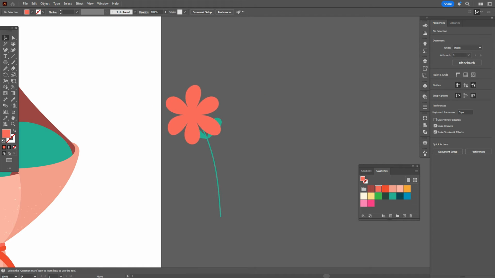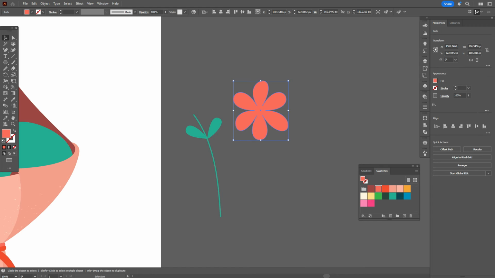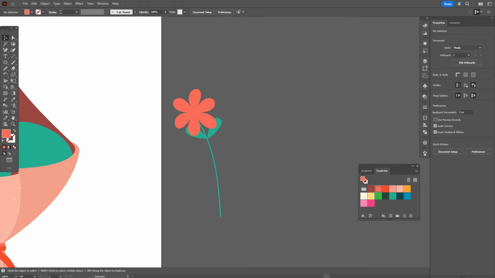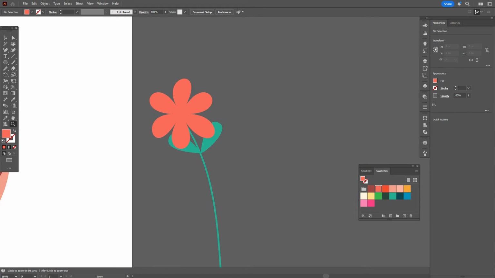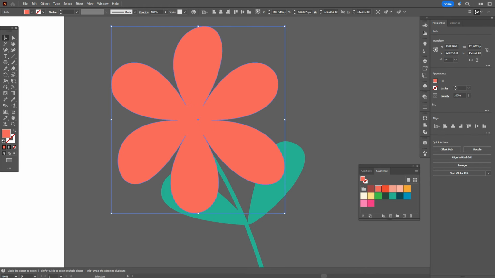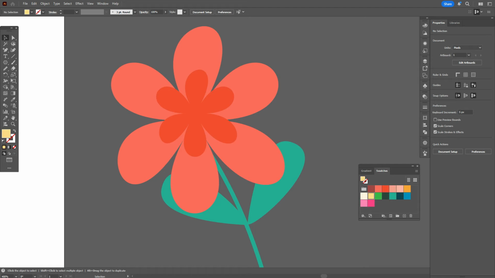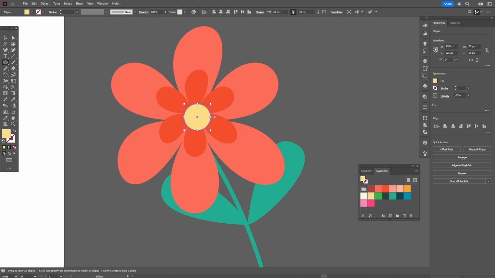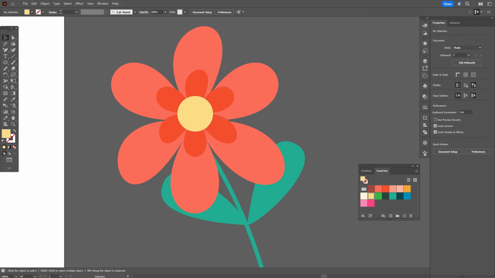Now let's put it here, make it smaller, put here. Now copy and paste that flower shape, make it smaller, make it red color. Okay, now yellow color, and ellipse tool, create the ellipse here, like that.